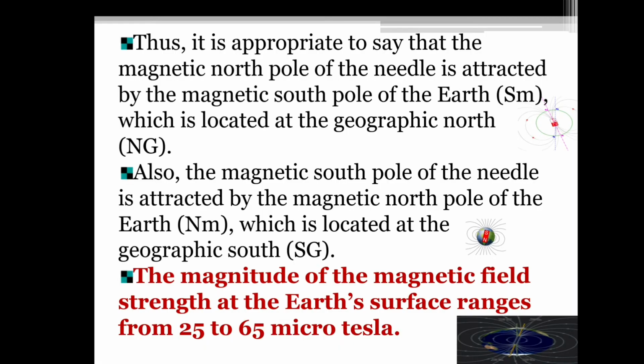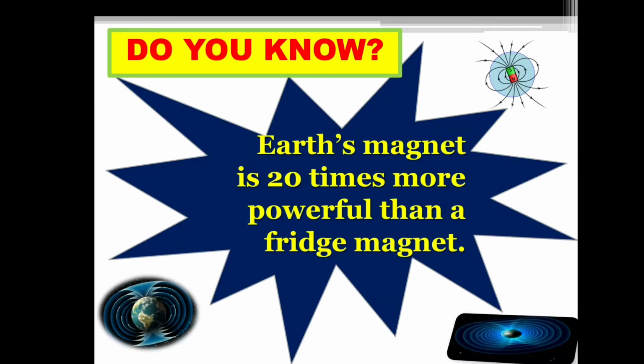The magnitude of the magnetic field strength at the Earth's surface ranges from 25 to 65 microtesla. Do you know Earth's magnet is 20 times more powerful than a fridge magnet?